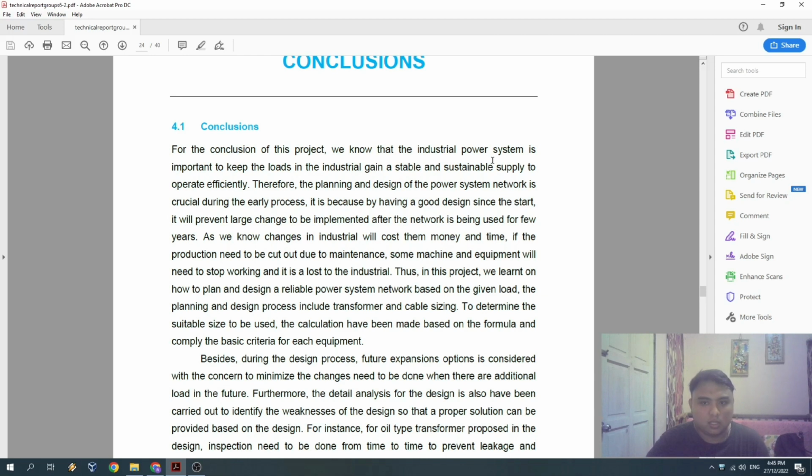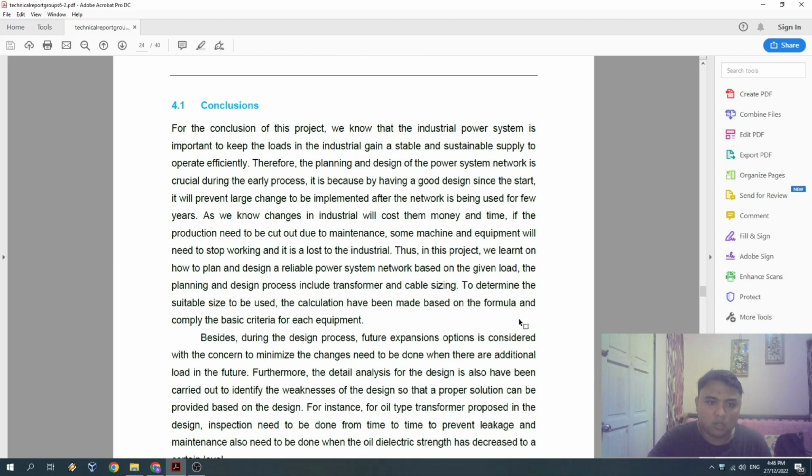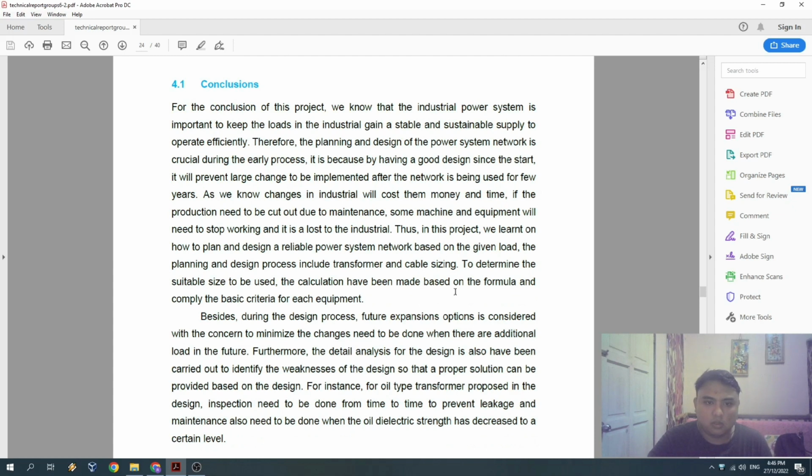As we know, in an industrial power system, it is important to keep the industry supplied with a stable and sustainable supply to operate efficiently. Therefore, planning the design of the system network is crucial during the early process. It is because a good design will prevent changes from being implemented after the network has been used for a few years. As we know, changes in industry will cost them money and time. If production needs to be cut due to maintenance, some machines and equipment cannot be used.